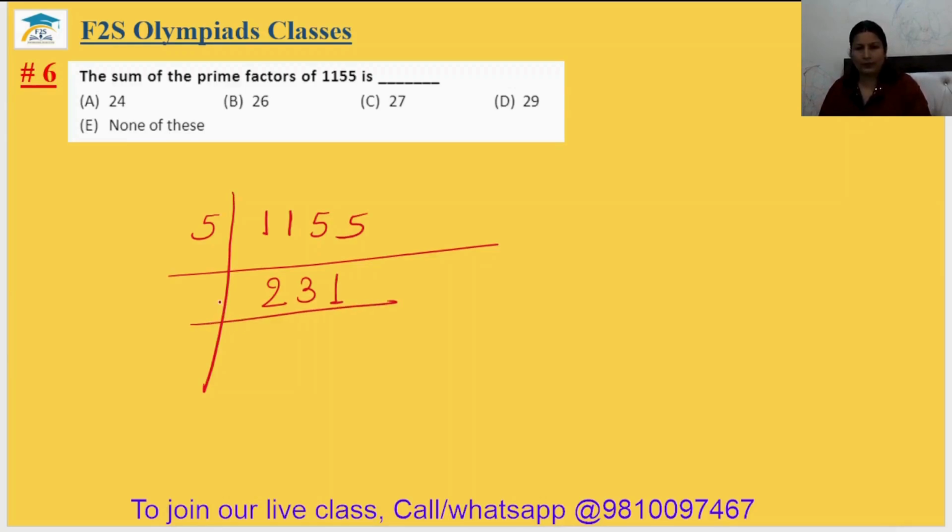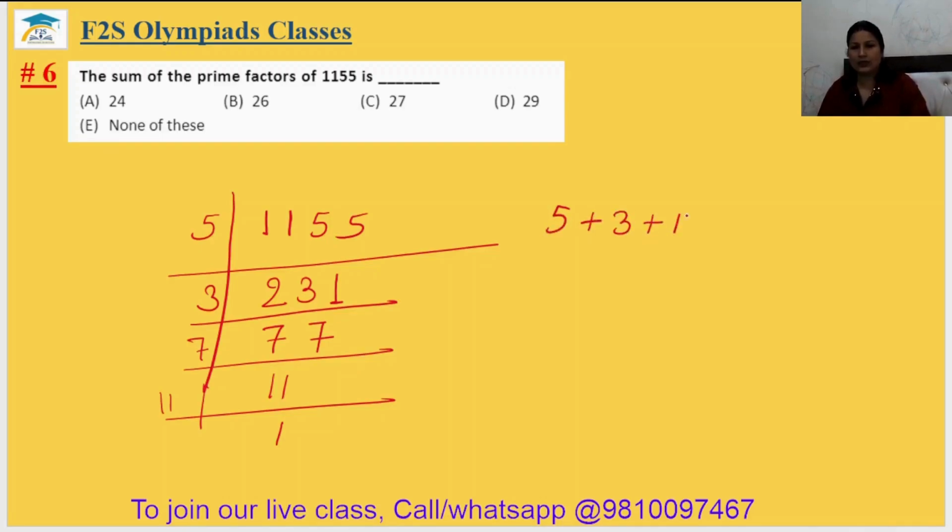Now it can be divided by 3. 3 7s are 21, and 3 7s are 21. Again it can be divided by 7. So 7 11s are 77, and 11. So the prime factors are 5 plus 3 plus 11 plus 7. Okay, so 5 plus 3, 8, 8 plus 11, 19, 19 plus 7, 26.